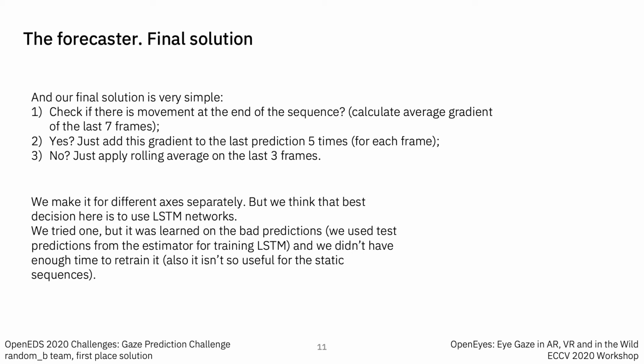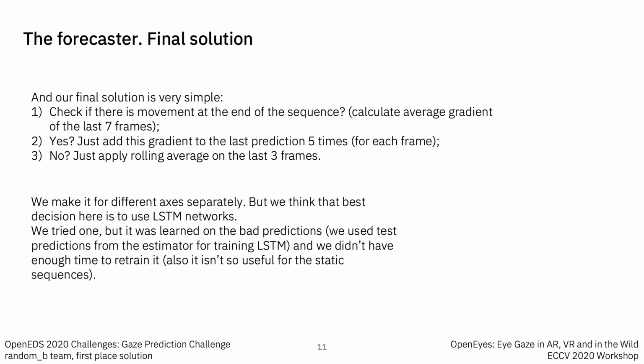So our final forecaster solution is very simple. Check if there is movement at the end of the sequence. We calculated the average gradient of the last 7 frames. If yes, we just add this gradient to the last prediction 5 times for each predicted frame. And if no, we just apply a rolling average on the last 3 frames and we add the new frame to the end of the sequence and then recalculate the average of the last 3 frames and do it 5 times.